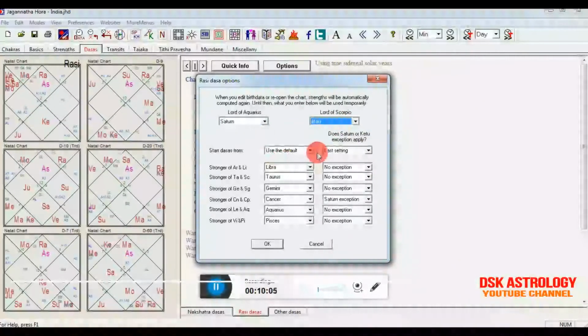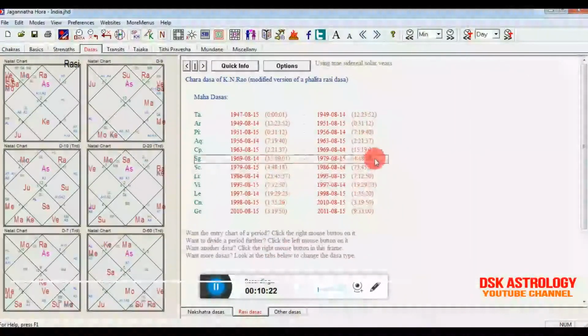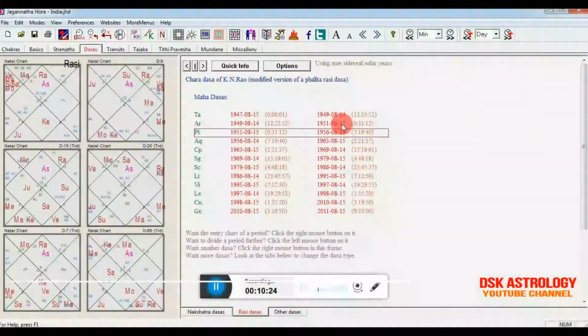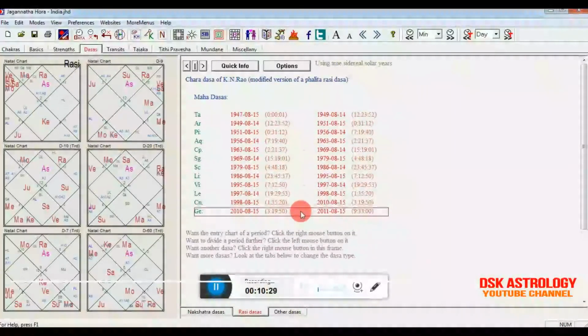So this is the main option while calculating the Gemini Chardasha in terms of K Rao system. Apart from this, you have to select no exception, no exception, no exception, and press OK. That's it. So now you have fully configured the Chardasha as per the K Rao rules, and now you are good to go for your prediction.